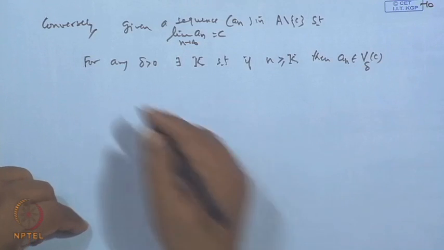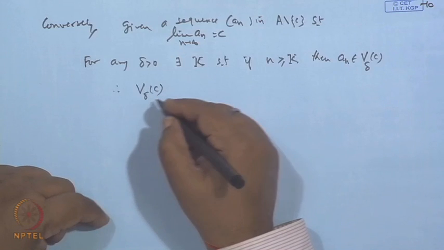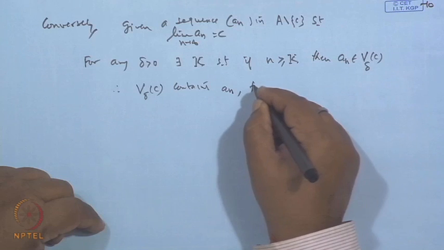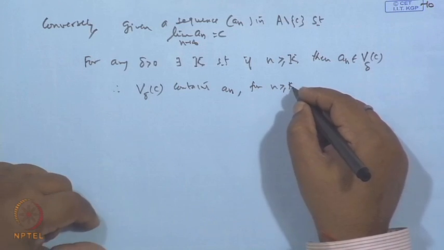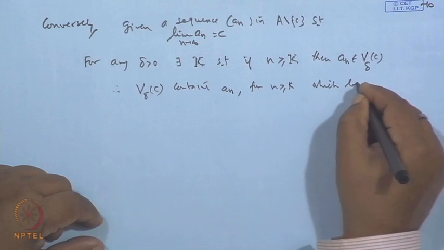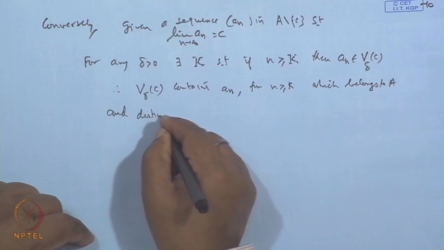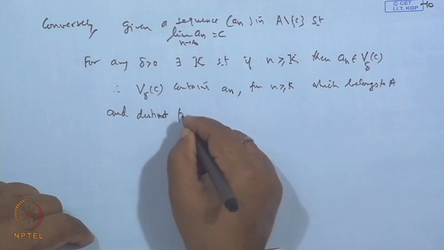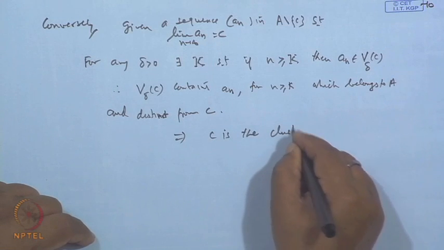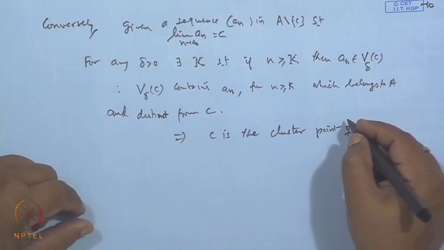Therefore, the delta neighborhood of C contains the points a_n for all n greater than k, which belong to A and are distinct from C. So, this implies that C is the cluster point of A, is it not?